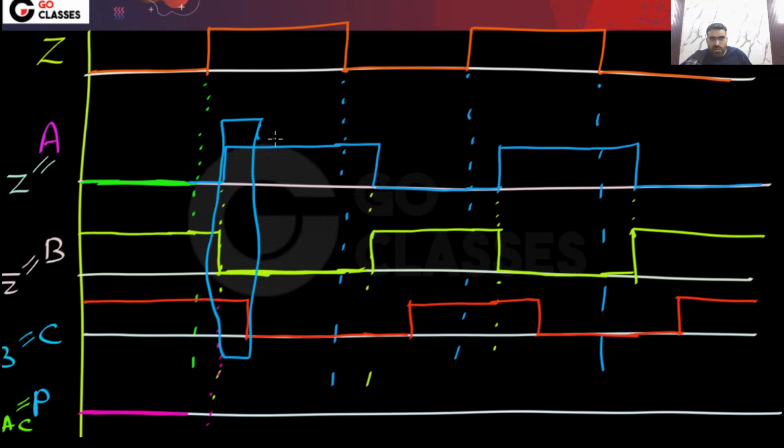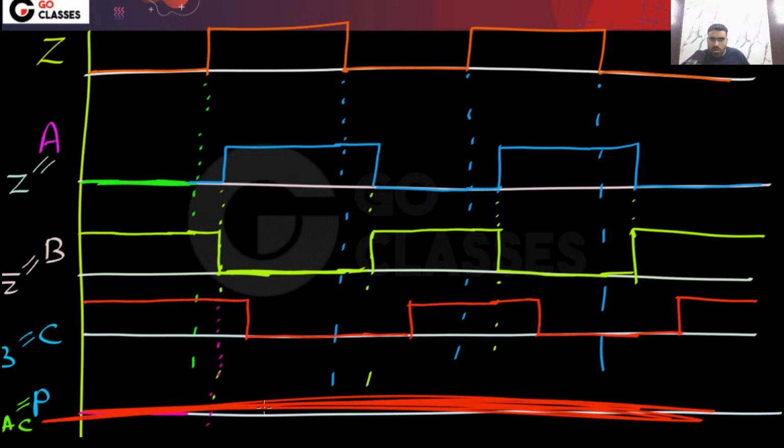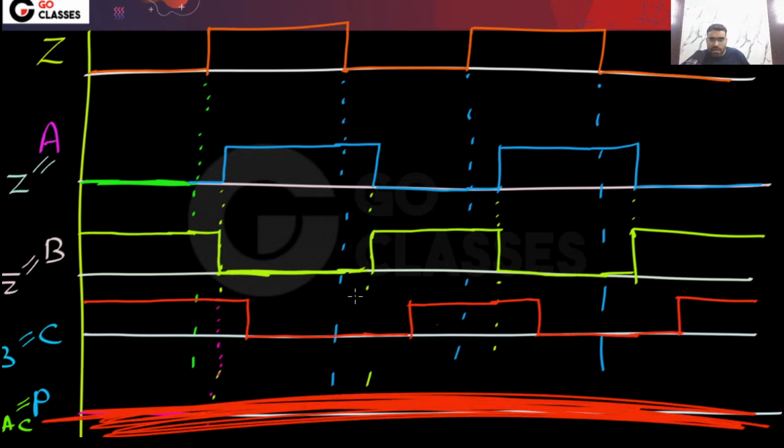In this duration, what will be the value of P? Please understand, just focus on this duration. Here A is 1, C is 1. So the value of P will become 1, right? And this is the glitch, because actually P should remain 0. You already know that the output should remain 0, right? But there is a glitch.